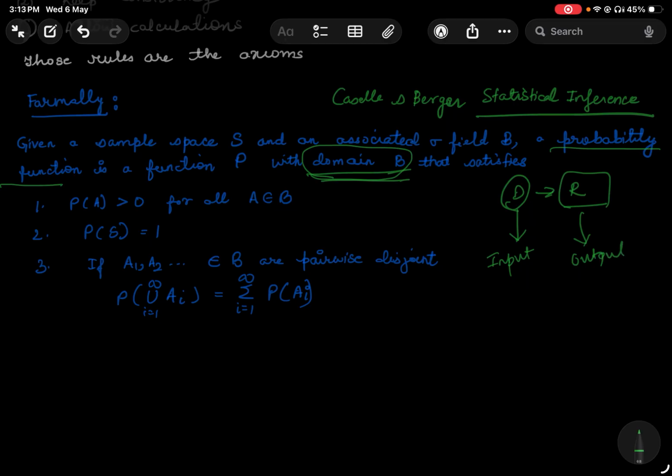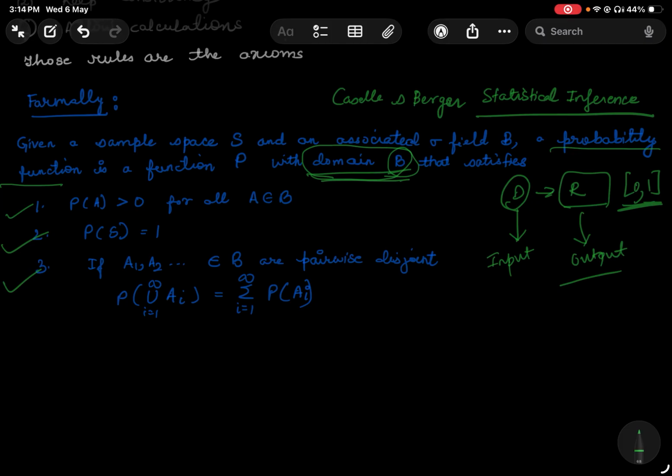So any probability function has the domain of the sigma field, and has a range of 0 to 1. It can be anything between 0 and 1. All right. So that is how the probability function is defined, and these are the three axioms which are defined in a mathematical way.